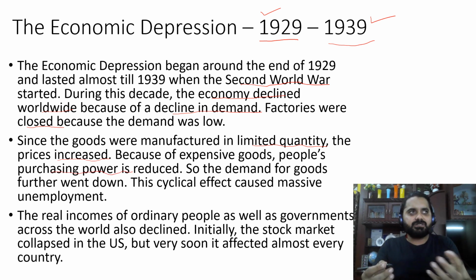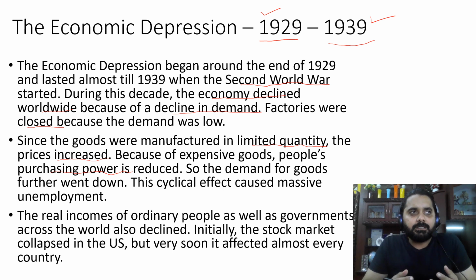Purchasing power is generally the purchasing capacity of a consumer. It decides how much a consumer can spend on a particular product. It determines the power of a consumer to purchase or spend on a particular item, that is called purchasing power. Since normal goods also started becoming expensive, the purchasing power of the people reduced.